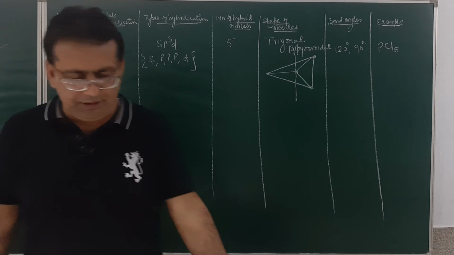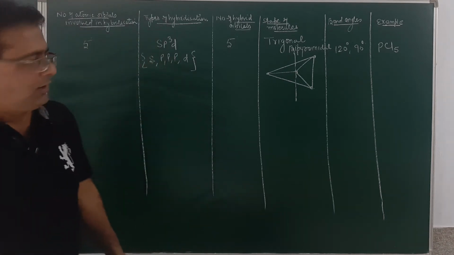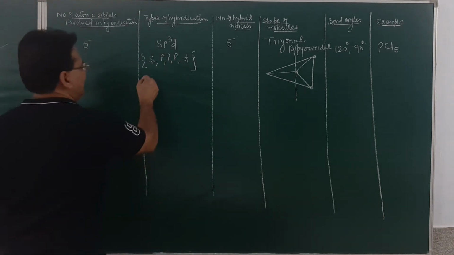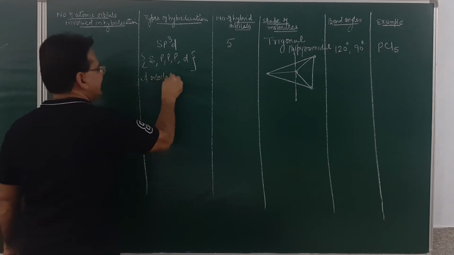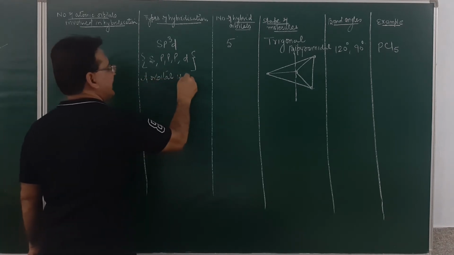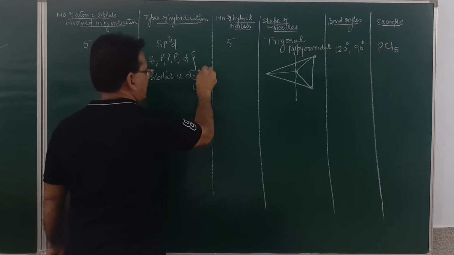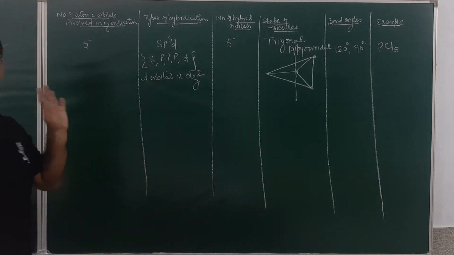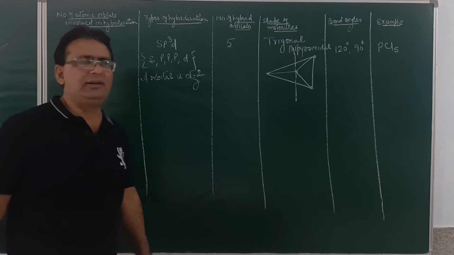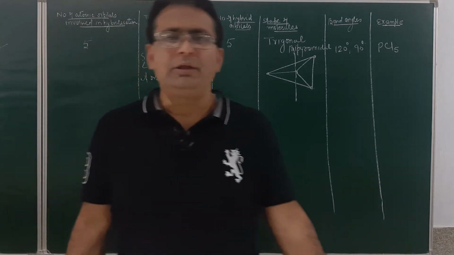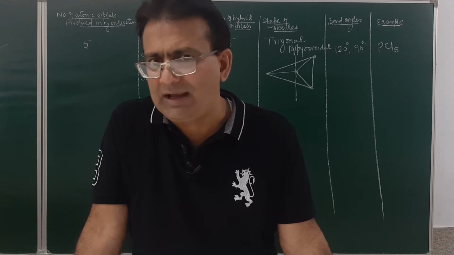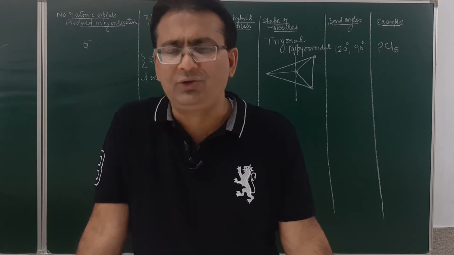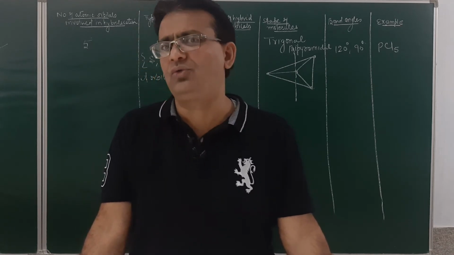So in the sp3d type of hybridization, the d orbital is dz square. Is it clear? A 1 mark question. I told you in the chapter of atomic structure that d orbitals are degenerate orbitals and they can be dxy, dyz, dzx, dx square y square and dz square.